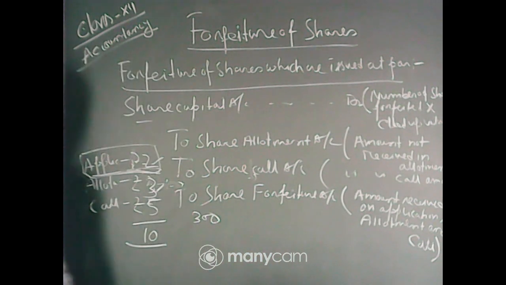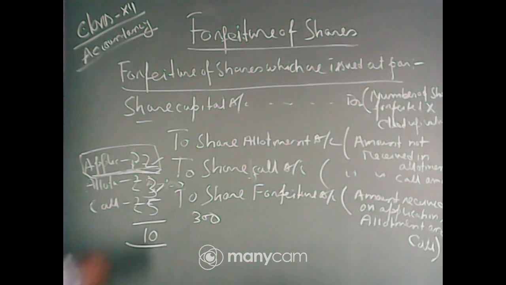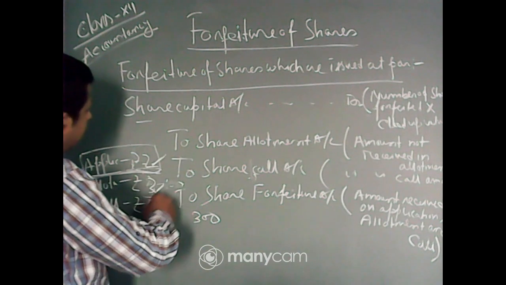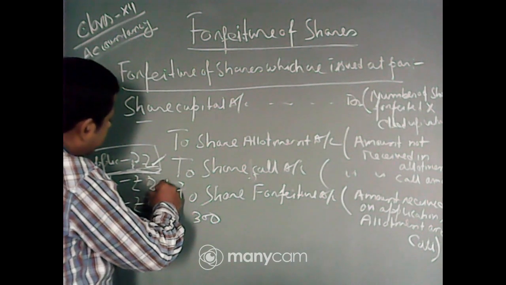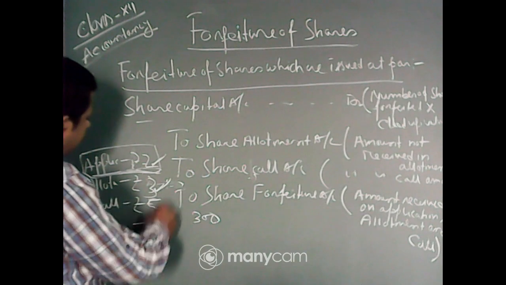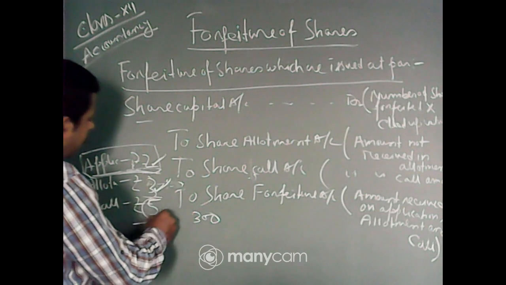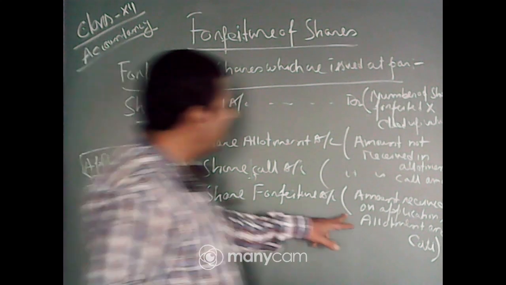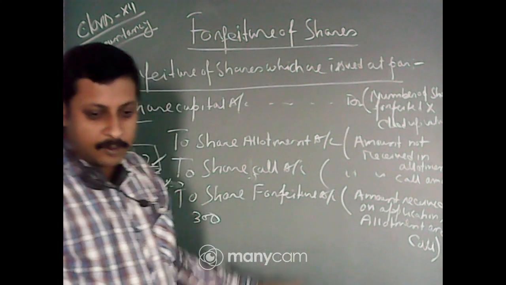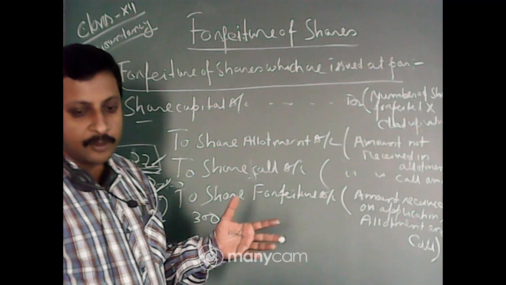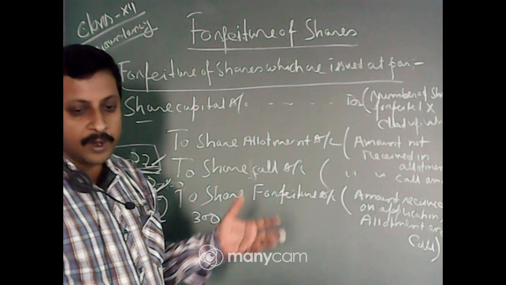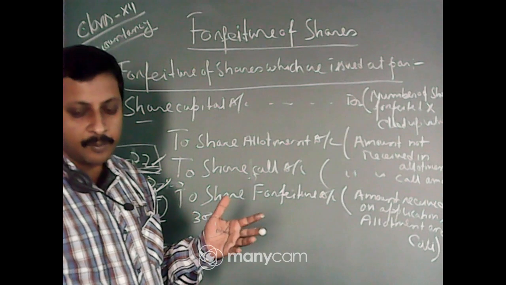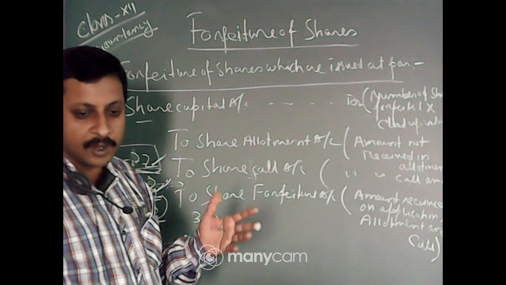What will we forfeit? We forfeit whatever money we received from this person. Application money we always receive. Suppose allotment money was also received but he failed in the call, then these 5 rupees should be forfeited. He will not get the money back, as forfeiture of shares means the money is not returned. This is the penalty for him, one type of punishment given by the company.